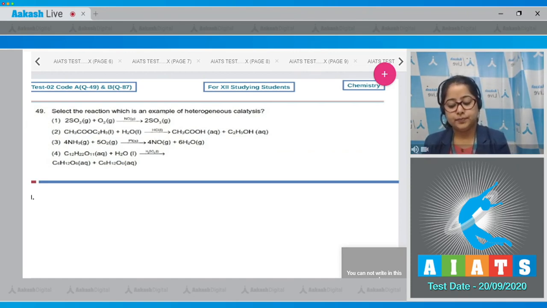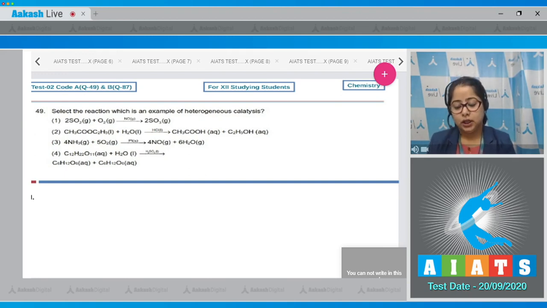Let's read the question. Select the reaction which is an example of heterogeneous catalysis. Student, first of all, we need to understand the meaning of heterogeneous catalysis. So for that, we need to know that when the physical state of the catalyst is different from that of the reactant and the product, we call it as heterogeneous catalysis. And if the physical state of catalyst and the reactants and products are same, then we call it as homogeneous catalysis. Here we have to identify an example of heterogeneous catalysis.